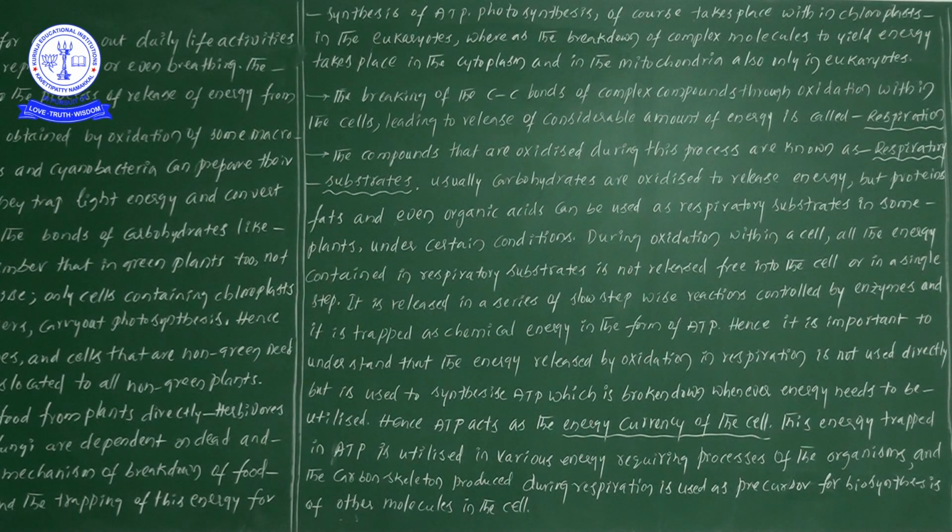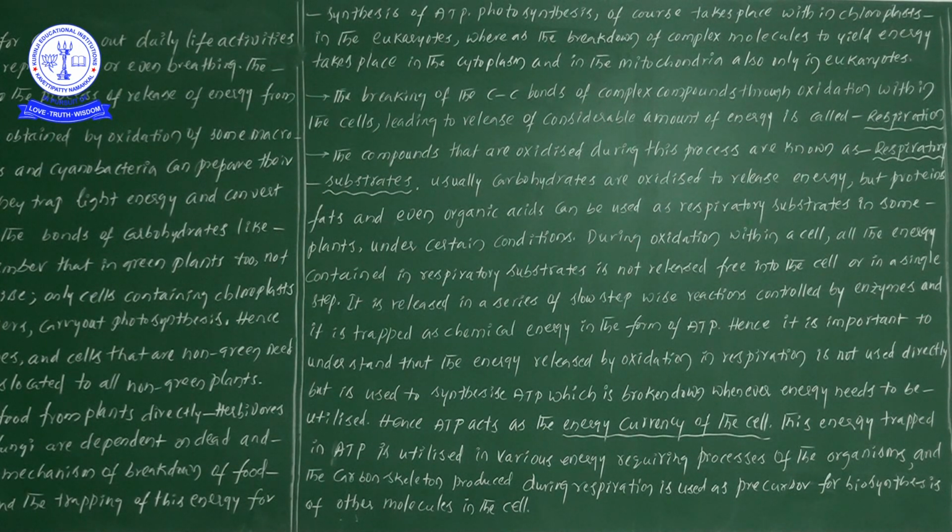So what is the point we are observing here? ATP is considered the energy currency of the cell. The energy trapped in ATP is utilized in various energy-requiring processes of organisms.